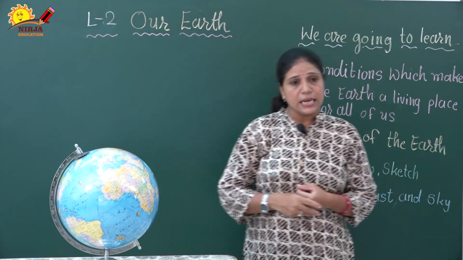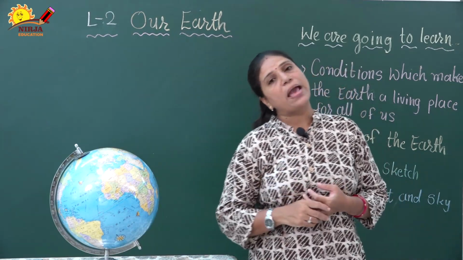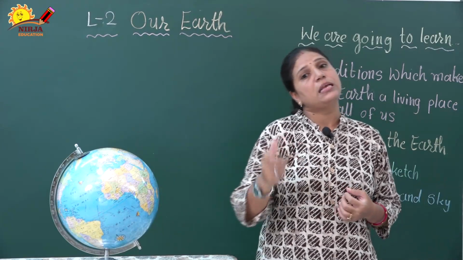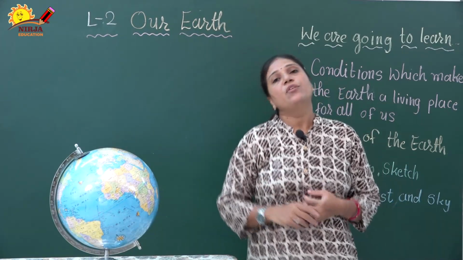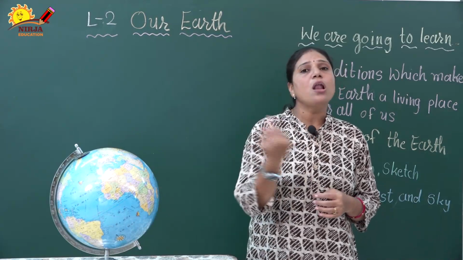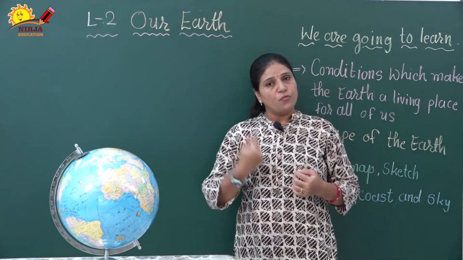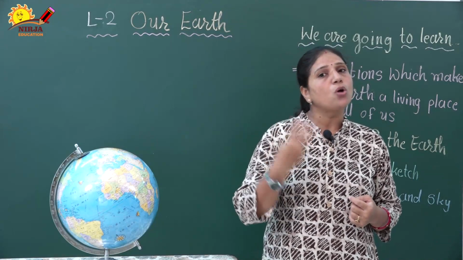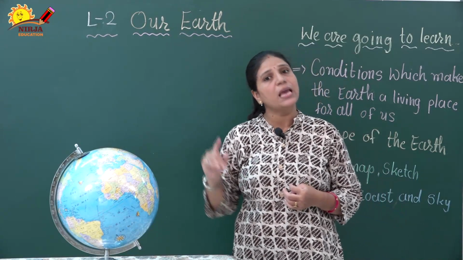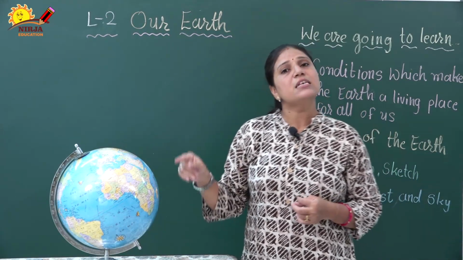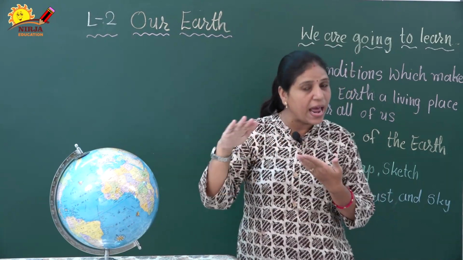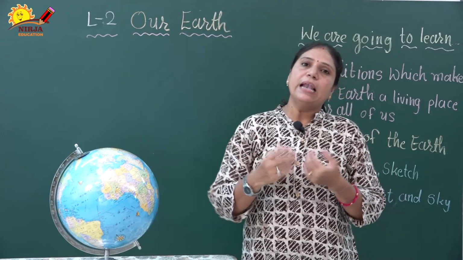But in 1519, Ferdinand Magellan, a Portuguese explorer, started his journey with his ship Victoria with the other sailors. He started his journey from Spain and journeyed all around the world on that ship, and after a long 3 years he came back to the same place where he started his journey, which is Spain. So it proved that our Earth is not flat, but it is round in shape.